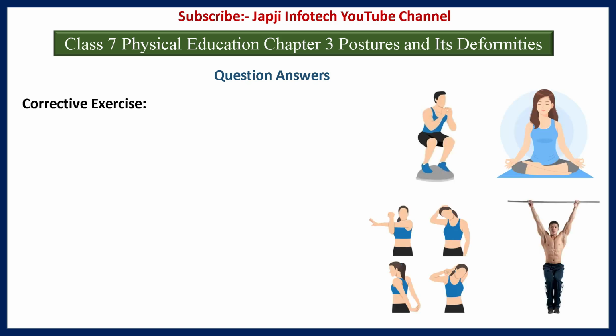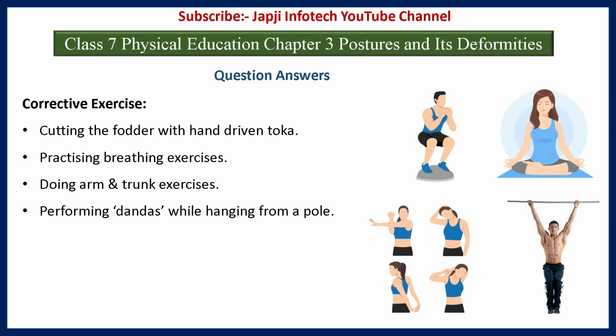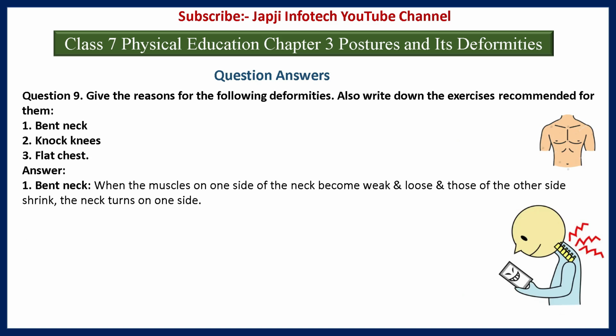And their corrective exercises are cutting the fodder with a hand driven tokka, practicing breathing exercises, doing arm and trunk exercises, performing dance while hanging from a pole. Question number 9 is, give the reason for the following deformities. Also write down the exercise recommended for them. The first ones are bent neck, knock knees, flat chest.